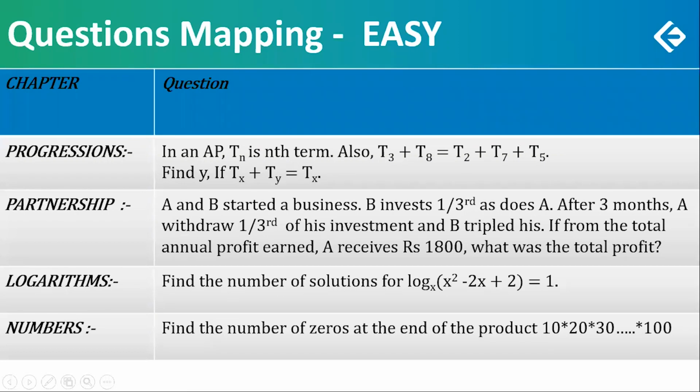Looking at the easy questions first, one of the first questions was a progressions question. In an arithmetic progression, Tn is the nth term. This is of course the very standard definition. You're also told T3 plus T8 is equal to T2 plus T7 plus T5. Find y if Tx plus Ty is equal to Tx. This clearly showed that Ty was 0. You are supposed to find which term is 0.